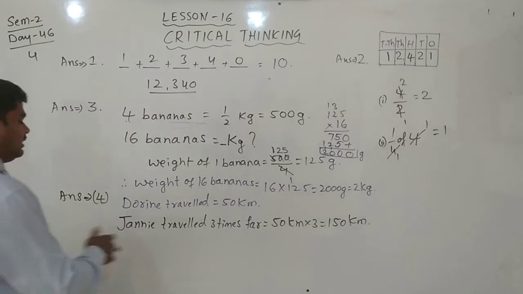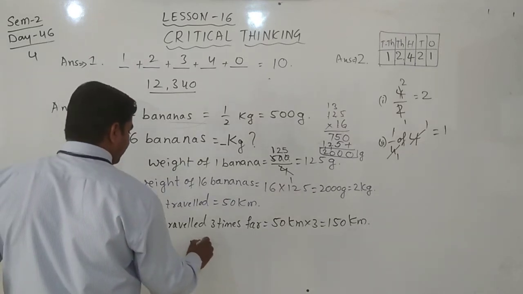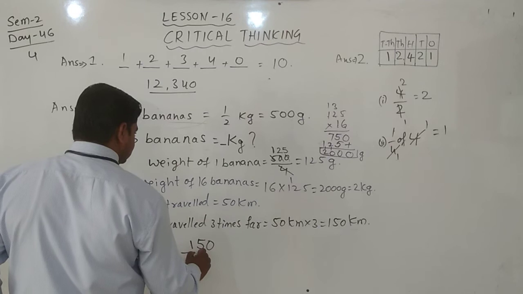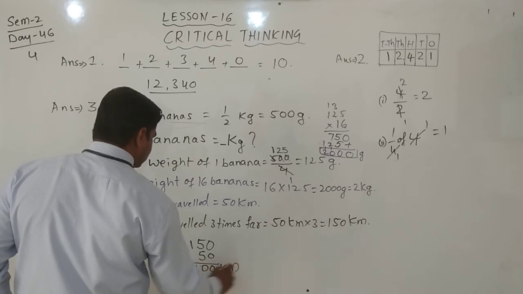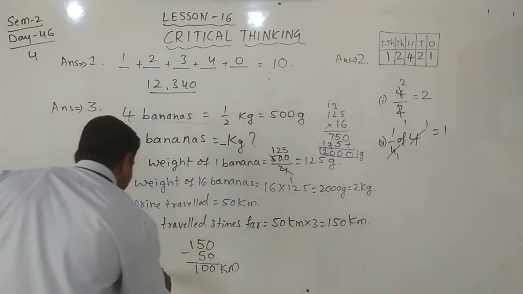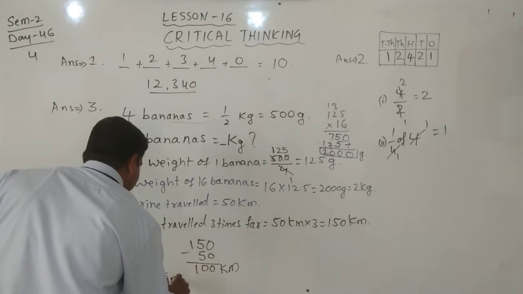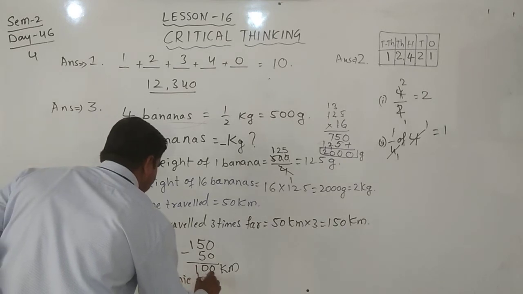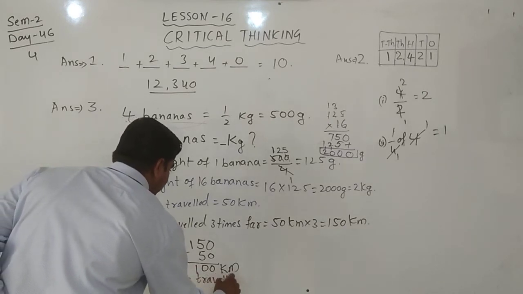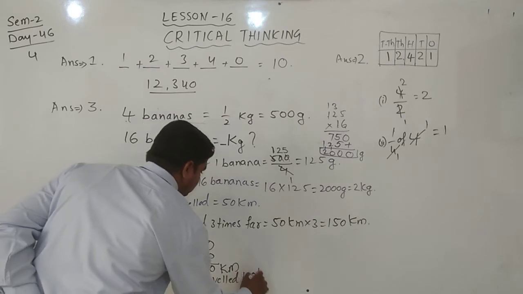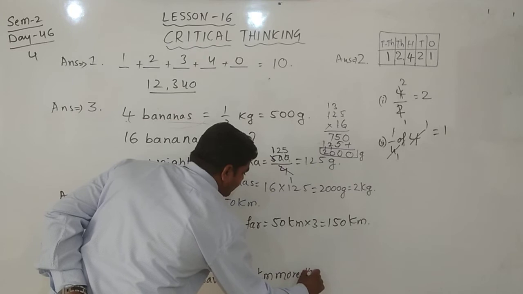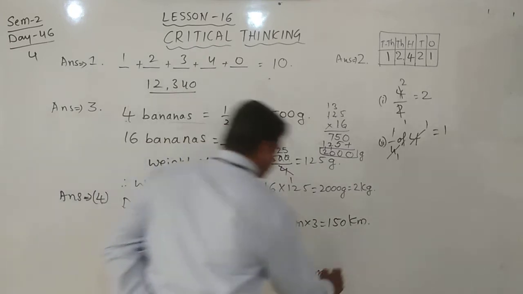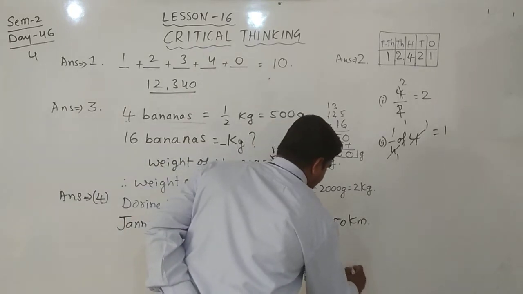Yes, you can write 150 minus 50, then it is 100 kilometer more. Yes, you can write Jenny traveled 100 kilometer more than Doreen.